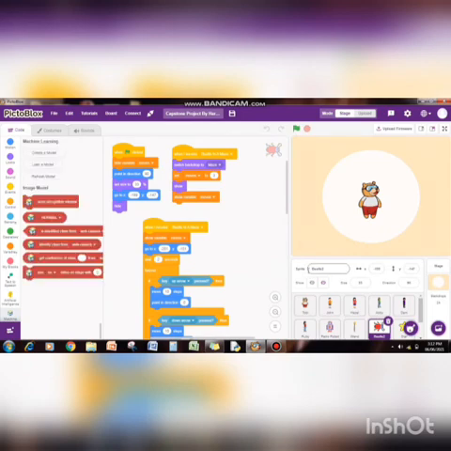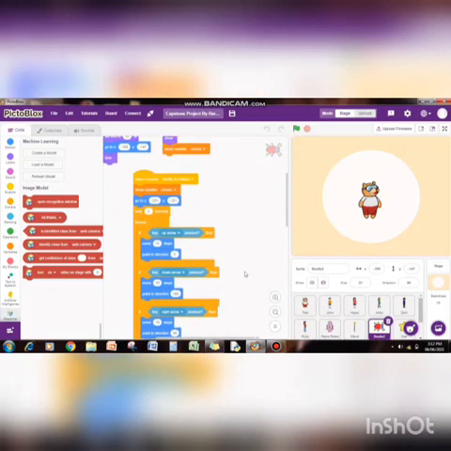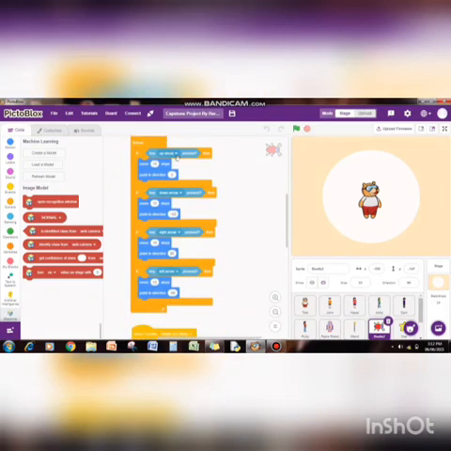Now next is the Beetle script. I have written the code for Beetle in a maze game here. I have created a variable called moves and initially set it to 3. Now we can control the beetle using the arrow keys present on the keyboard.